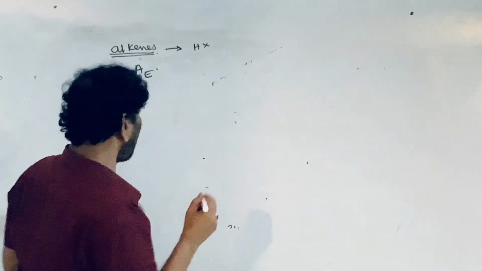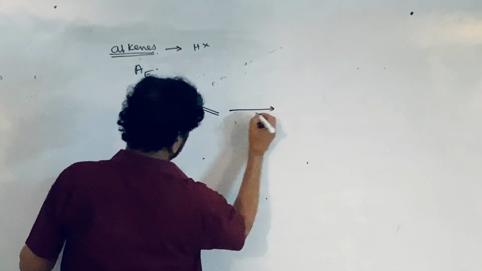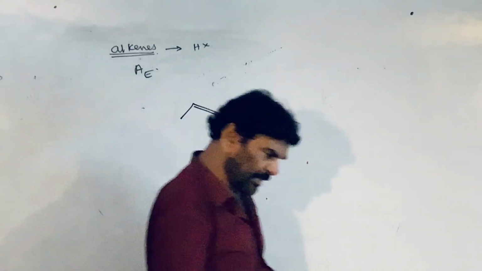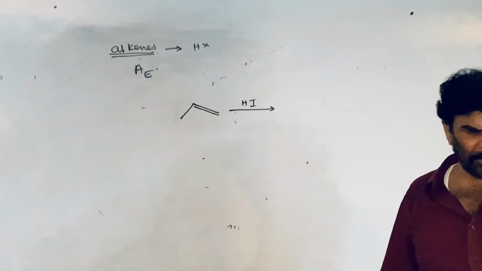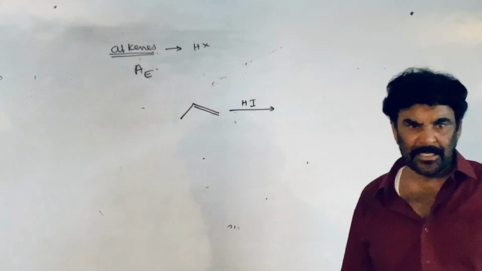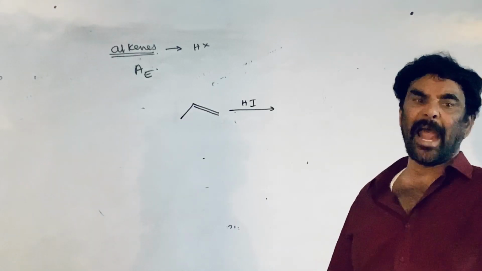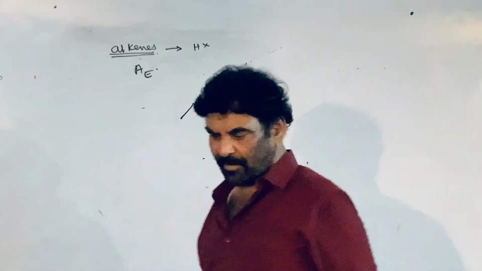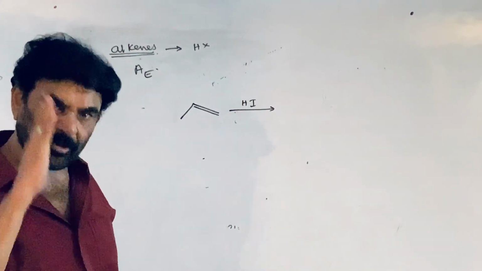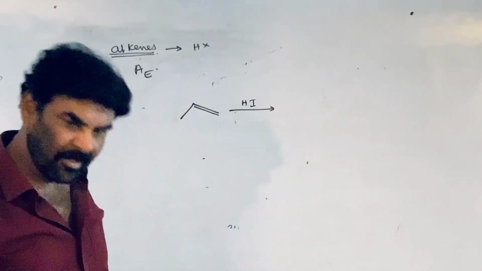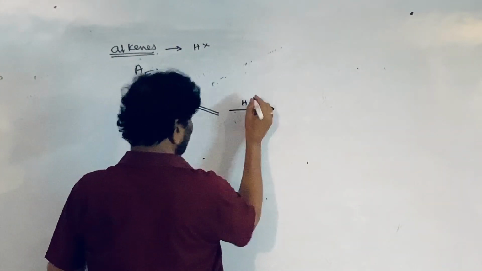If you take an unsymmetrical alkene, that is propene, addition takes place. Alkenes take part in the addition reaction. If the alkene is unsymmetrical and the reagent is unsymmetrical, addition takes place according to Markovnikov's rule. That is, the nucleophile adds to the double bond carbon containing fewer hydrogens, and the electrophile adds to the double bond carbon which contains more hydrogens. During this process, a carbocation is generated as the intermediate. Reaction takes place through the more stable carbocation. This is HCl. Let me take HCl first.